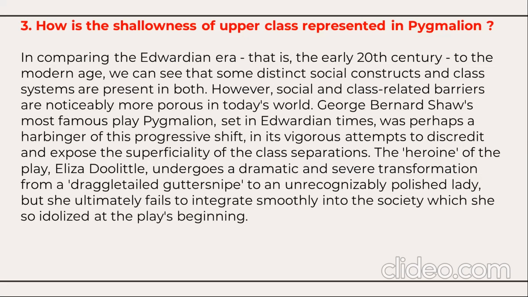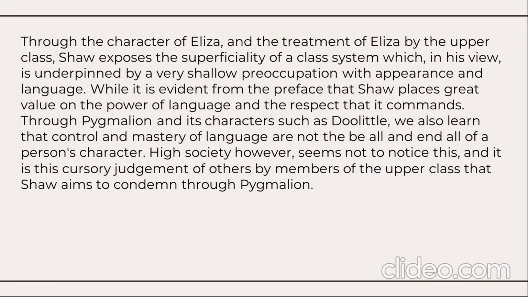The heroine of the play, Eliza Doolittle, undergoes a dramatic and severe transformation from a draggle-tailed gutter snipe to an unrecognizably polished lady, but she ultimately fails to integrate smoothly into the society which she idolized at the play's beginning. Through the character of Eliza and the treatment of Eliza by the upper class, Bernard Shaw exposes the superficiality of a class system which is underpinned by a very shallow preoccupation with appearance and language.